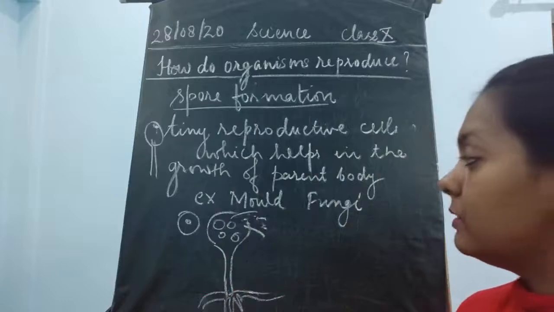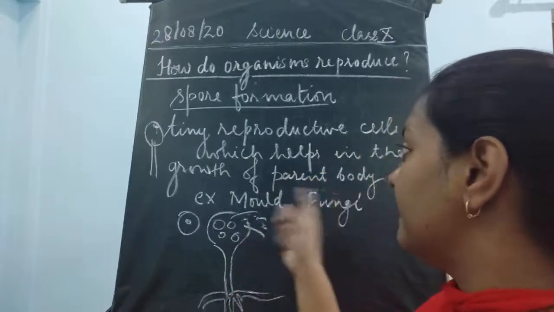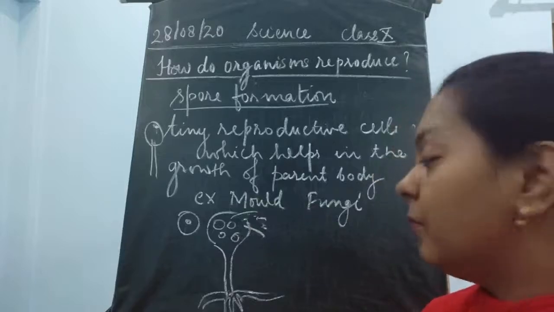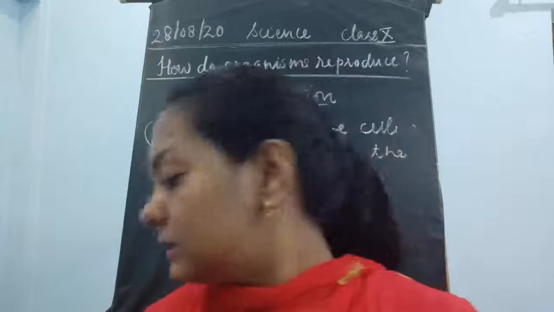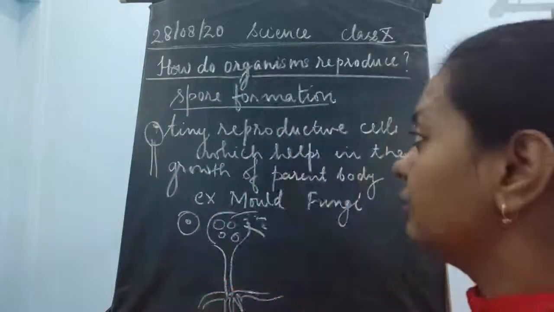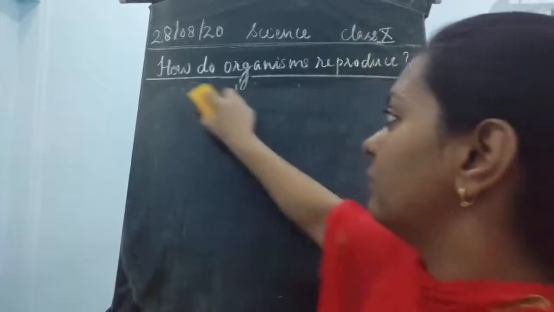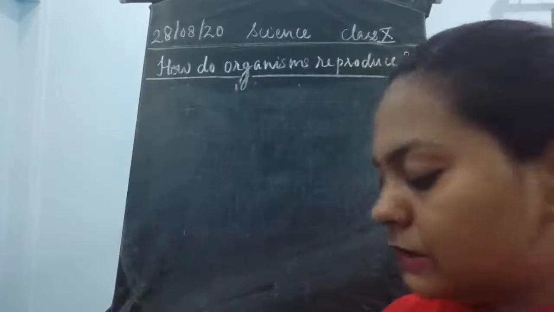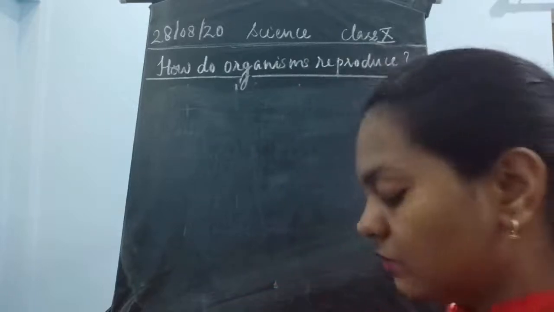What are these spores? Spores are tiny structures. These are the reproductive cells which help in the growth of the parent body. Here it takes place in the fungi most of the time. So I'll draw the diagram of how this spore formation takes place, children, in the bread mold, in the rhizopus. This is a very easy diagram, and I think you have all seen it.